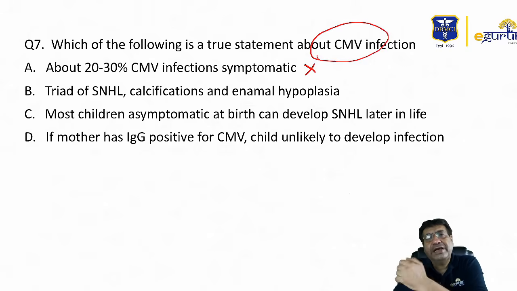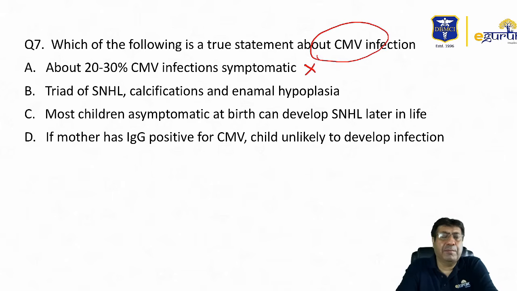Triad of sensorineural hearing loss, calcifications, enamel hyperplasias. Well, this triad is not typically seen in cases of CMV infections, especially enamel hyperplasias being co-associated with sensorineural hearing loss. Yes, it is right that sensorineural hearing loss is one of the most common long-term sequelae of congenital CMV infection. But to say this triad is typically seen in children, according to me, this should also be wrong.